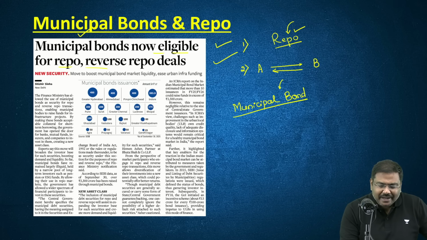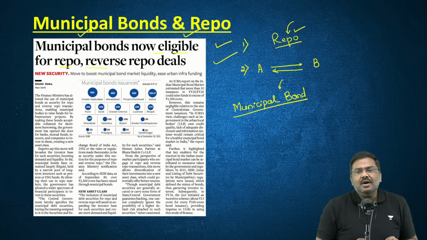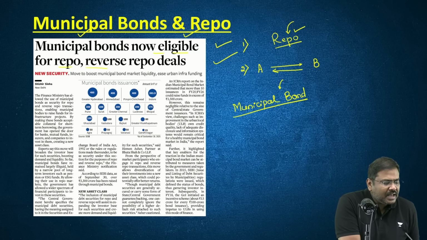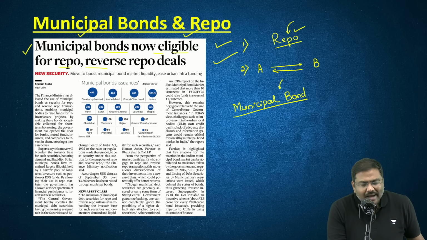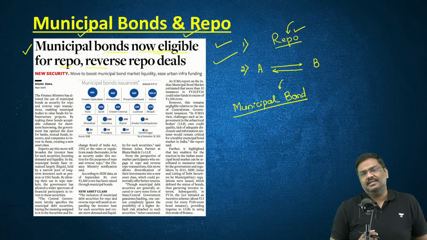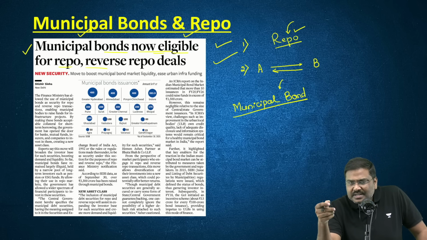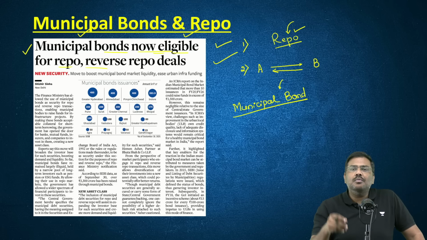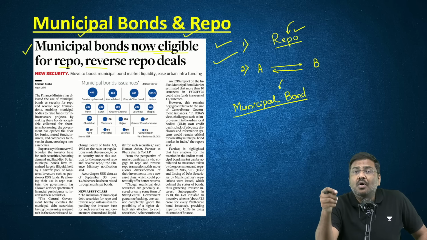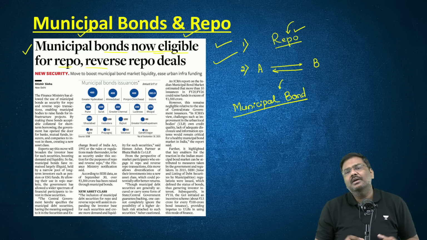Now, what is the update here? The update is very simple. The Finance Ministry now says these municipal bonds can be used as collateral, as instruments under repos as well as reverse repo deals. Majorly right now, whenever transactions are conducted in the form of repo and reverse repo, government bonds are used, specifically union government bonds.